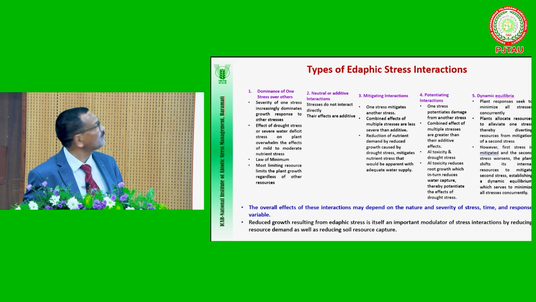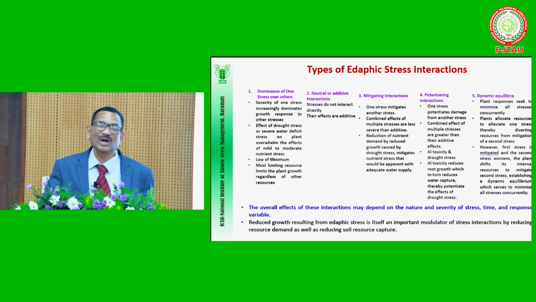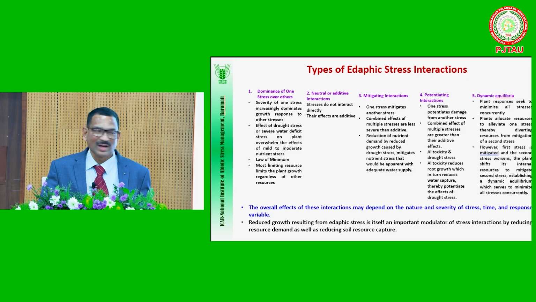One is the dominance of one stress over another. For example, drought is there and nutrient deficiency is there. We should address both, but drought is very dominating. Because of that, nutrient stress may be very negligible, and we may not actually take care of that. That is the dominance.